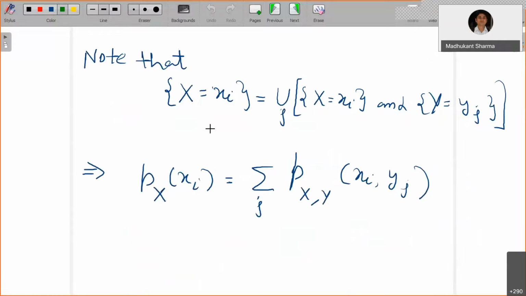So it's clear from here that X equals xi you can write as a union over j of X equals xi and Y equals yj. So you are taking X equals xi intersected with the whole sample space omega, and that can be written as the union over j of Y equals yj.